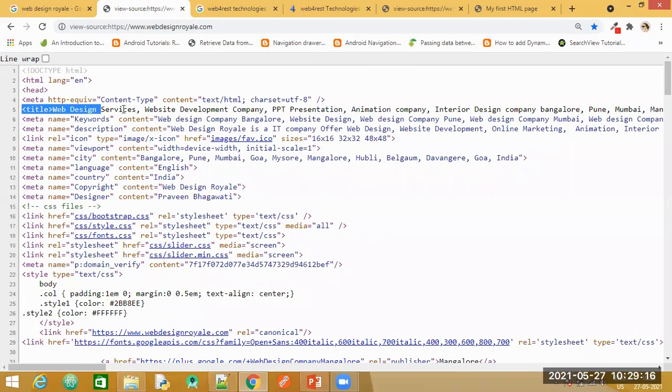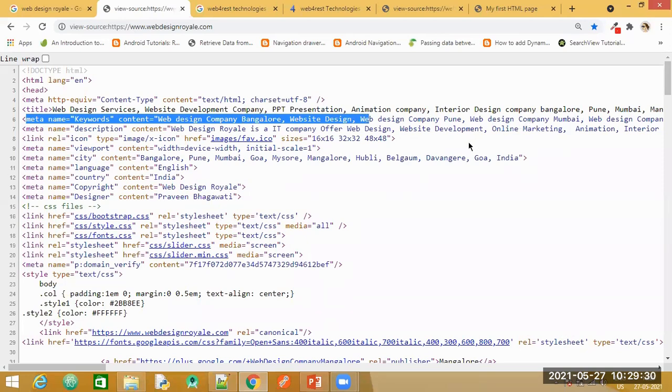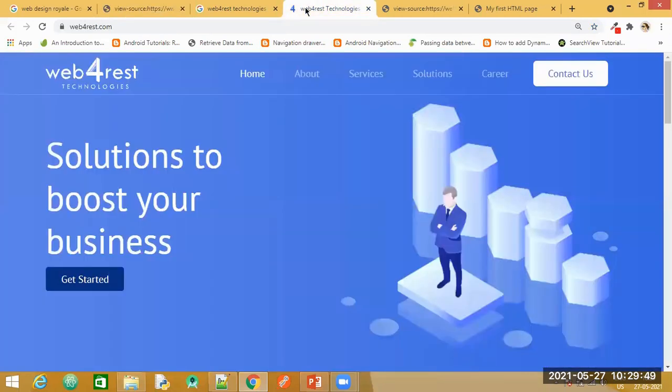Here you can see the title. Then look up for this particular first tag, meta name equal to keywords. See, they have mentioned so many keywords here. So a particular person might search for web design. He might search for web design company Bangalore. He might search for web design company Pune. So when he searches this in Google or any other search engine, they want their website to be displayed.